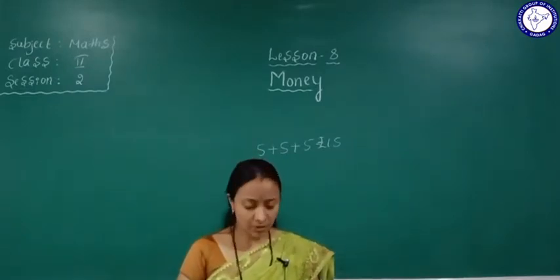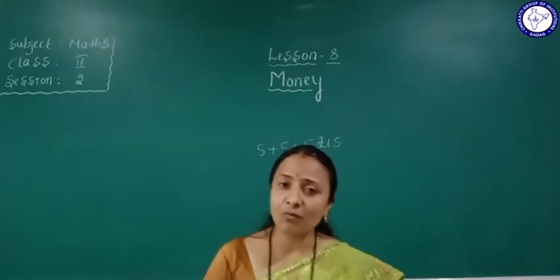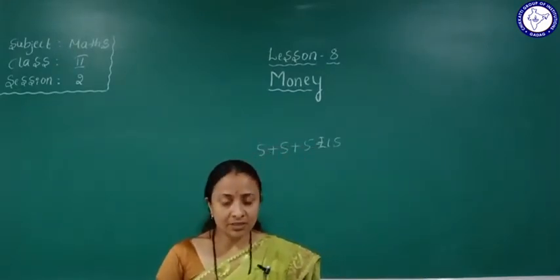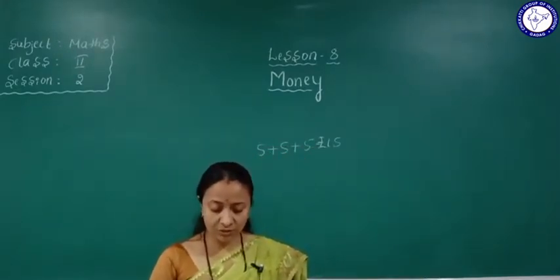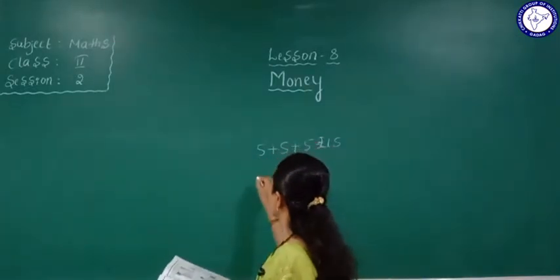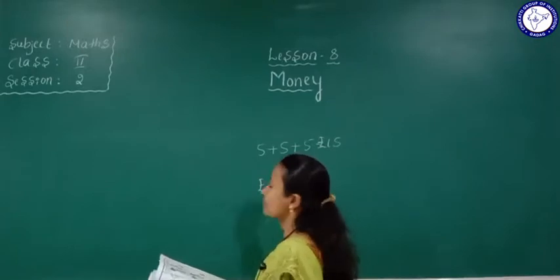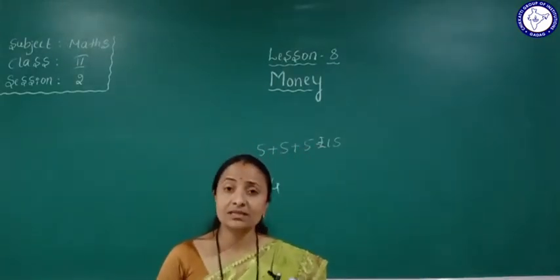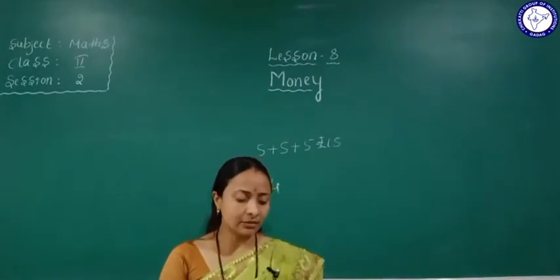The shopkeeper tells her the cost of one chocolate is rupees 4.